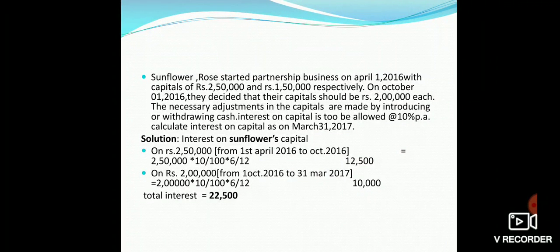It means Sunflower's capital will be reduced in the firm by 50,000 and Rose's capital will be increased by 50,000. It means Rose will make addition to his capital and Sunflower will make withdrawal in his capital. Let us go for the solution of interest on capital.